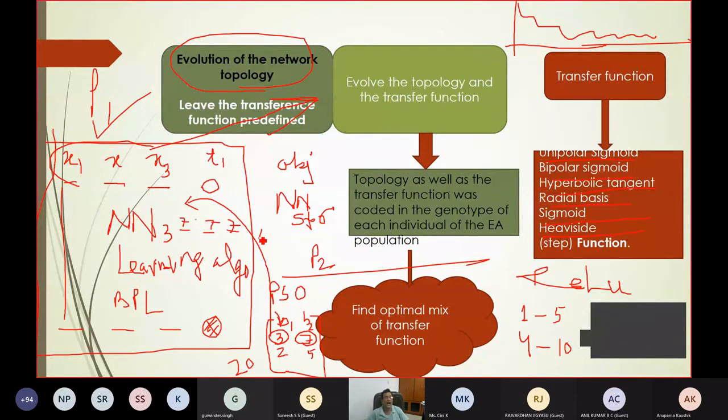Means what you have to do? You see how many weights. So these are 3 into 7, 21 weights. 7 into 7, 49 weights. 7 into 7, 49 weights. 7 into 1, it's 7 weights. So all these weights are randomly generated. That is a program. You don't have to do it, because once you get the dimension, all these weights are generated. If all these weights are generated, then pattern 1 is given, x1, x2, x3. You will get an output y1, see t1 minus y1, the error, because that will be done by your backpropagation learning algorithm.